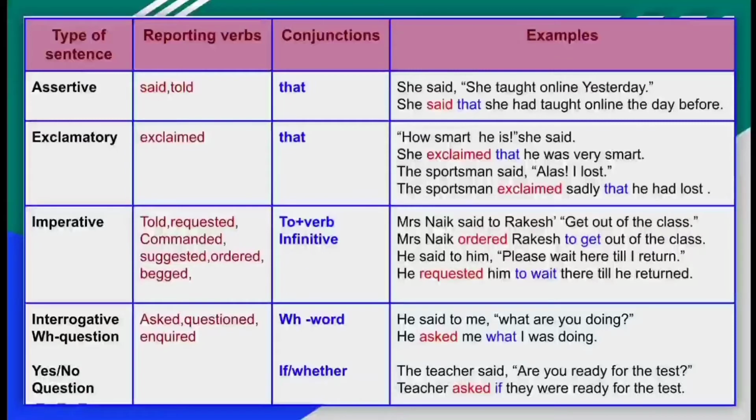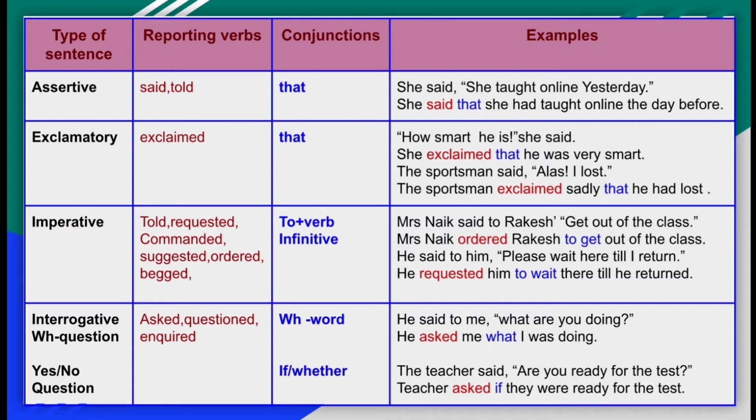Students, here in front of you is a chart. In this chart, you can find the different types of sentences, their reporting verbs, conjunctions and examples. Whatever examples we have learned before were assertive sentence examples. In those sentences, we used the reporting verbs said and told, and the conjunction that. So let's first see the assertive sentence. In an assertive sentence, said or told are the reporting verbs.